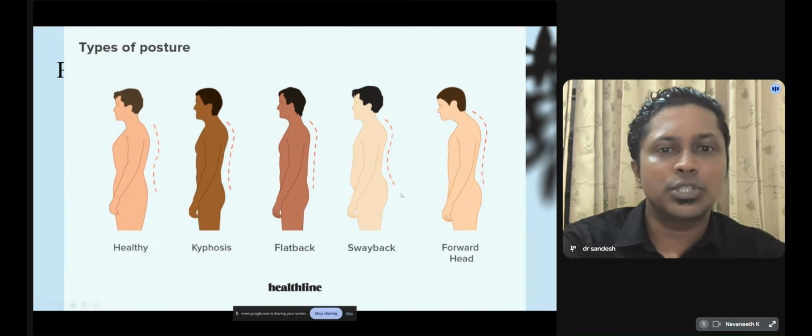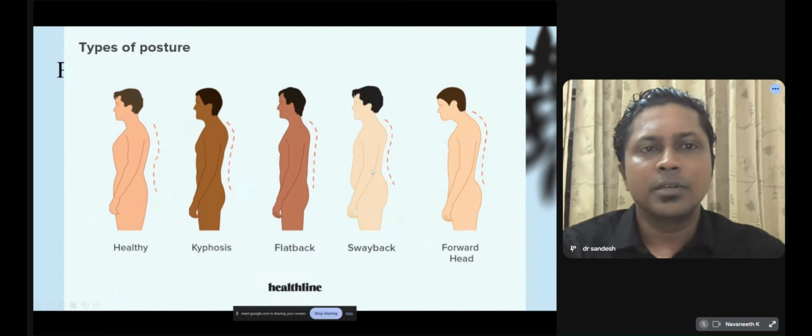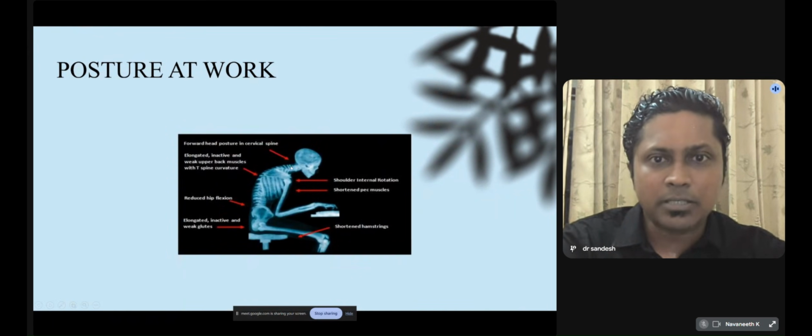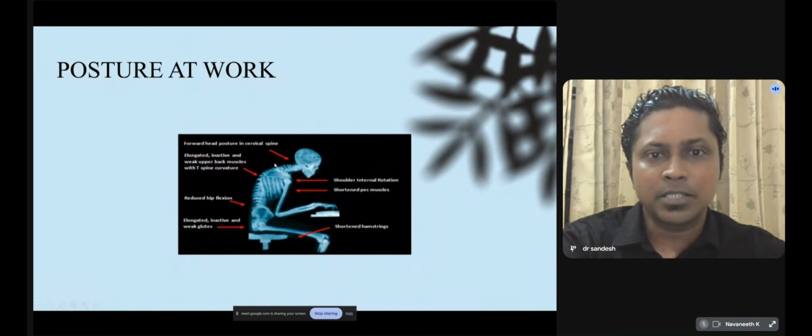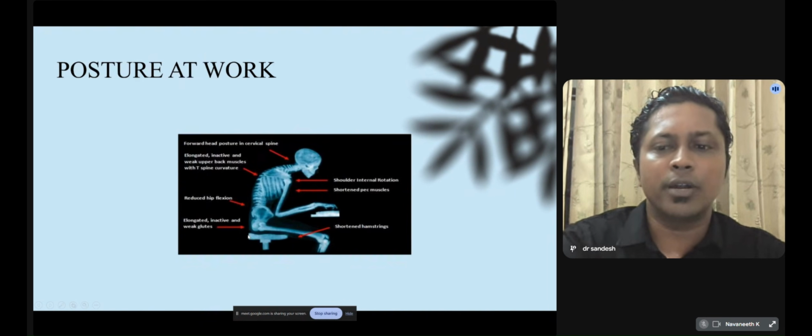These are the various types of posture we can see. Normally, a healthy posture should be like this. Other postures are not good and should be avoided. Posture at work: when we are working with an improper posture, see how bad the posture is. It may produce undue stress on the neck, back, hip joint, elbow joint and knee joint. So it should be avoided.